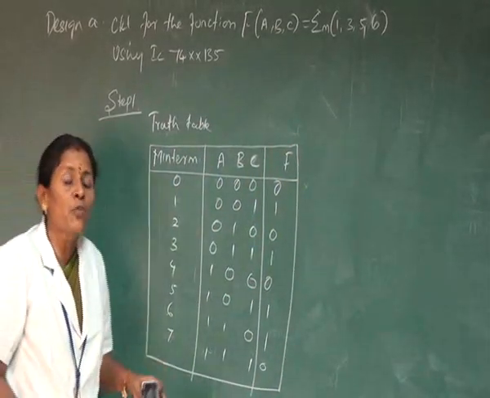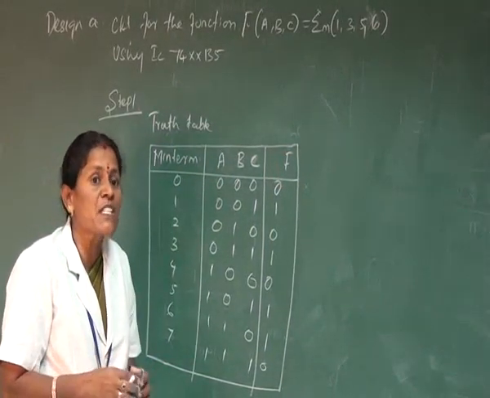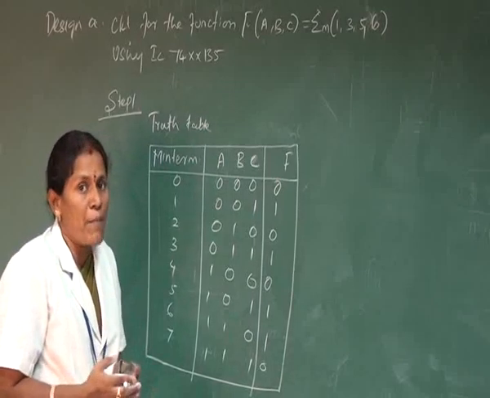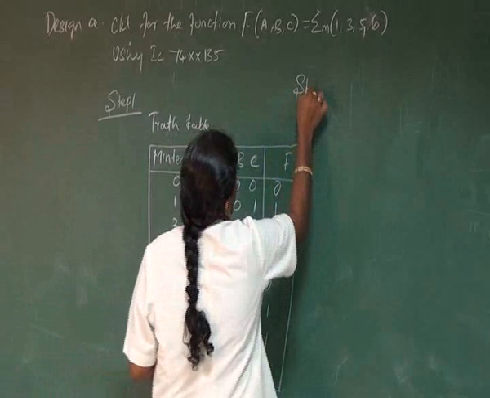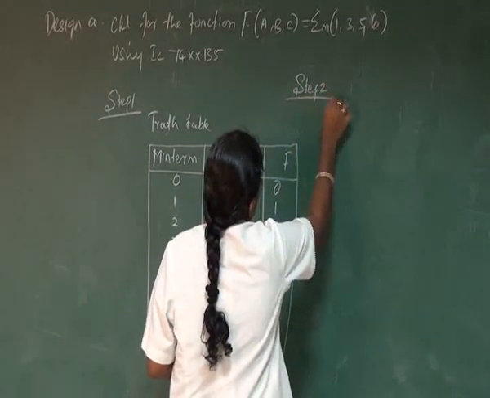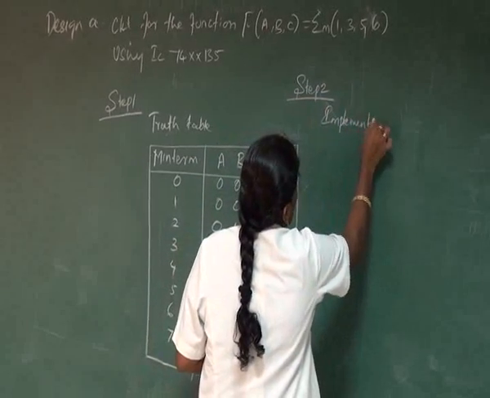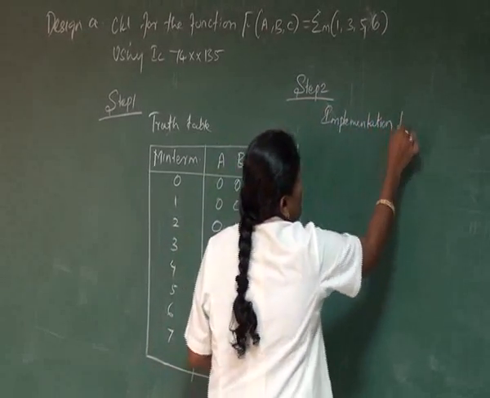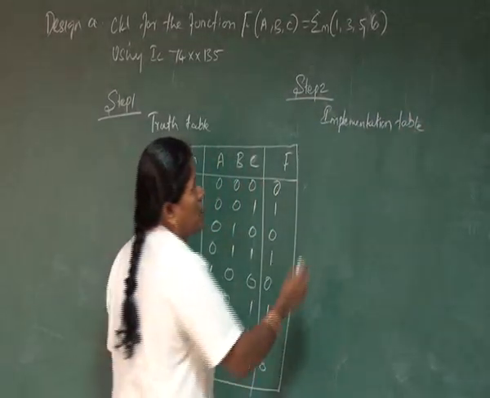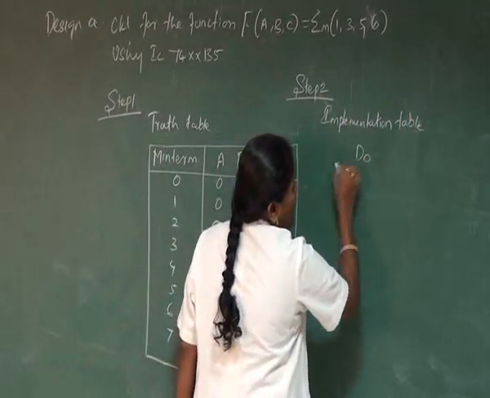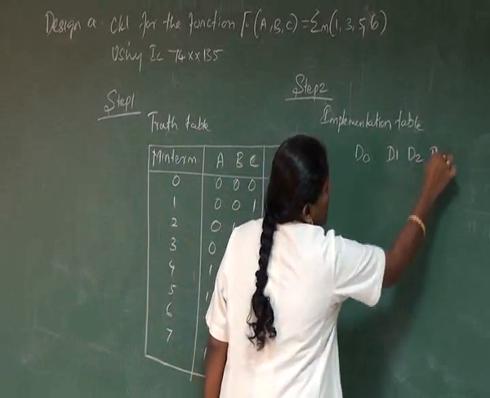After that, to make a circuit we need an expression. To find the expressions, generally we go for a K-map. But in this case we are using an implementation table. Step number 2: the implementation table. In the implementation table, we have the input signals D0, D1, D2 and then D3.